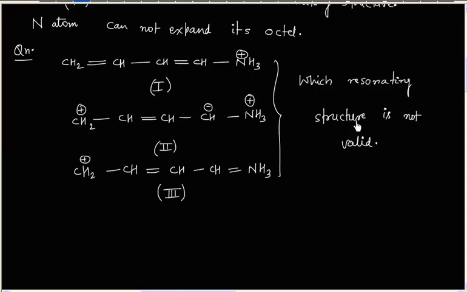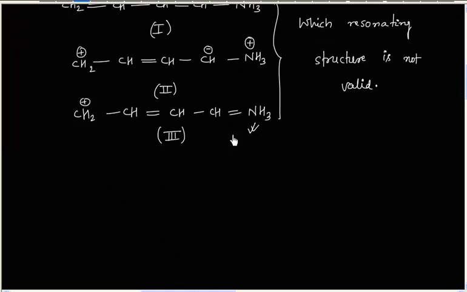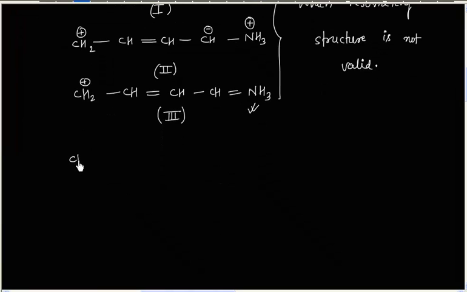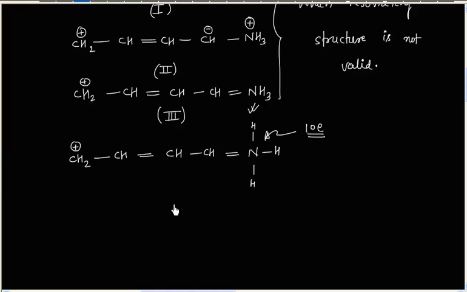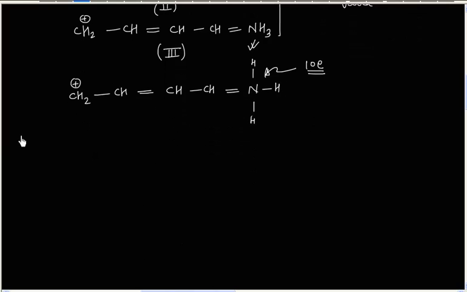Now the idea is again the same. In this case nitrogen has 5 bonds. If you write this molecule in expanded way, in this case nitrogen has 5 bonds. That is, nitrogen is having 10 electrons. And that is not possible. Nitrogen cannot form 5 bonds. So resonating structure third is not a valid resonating structure.